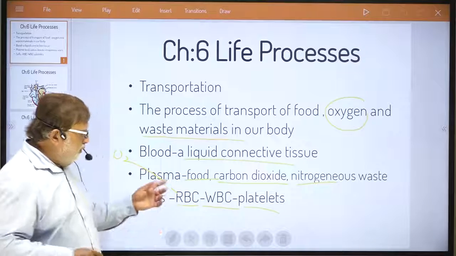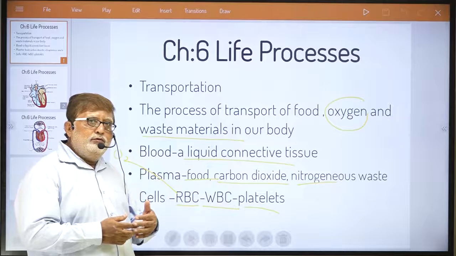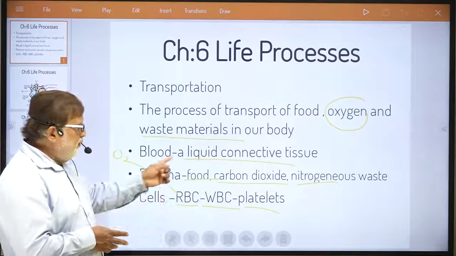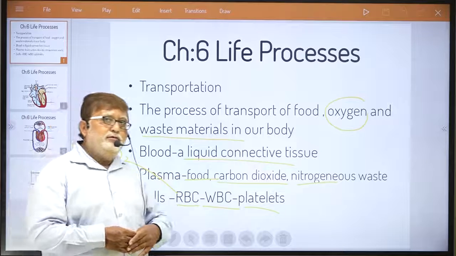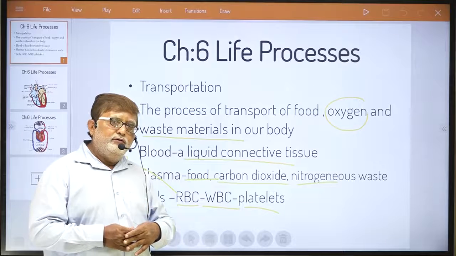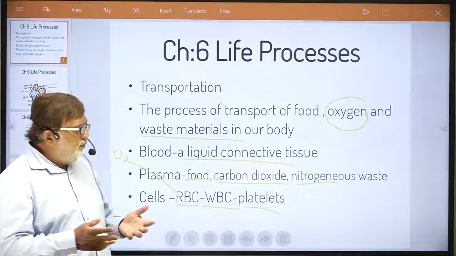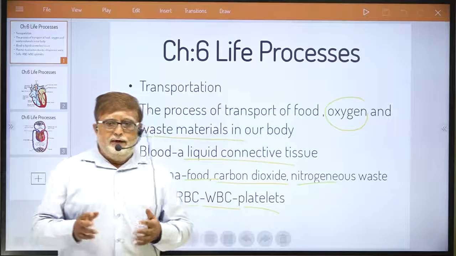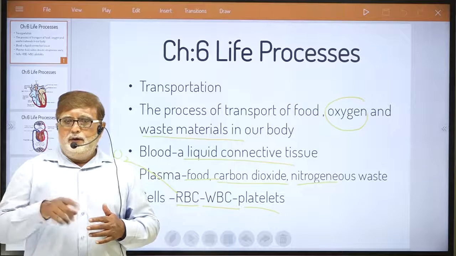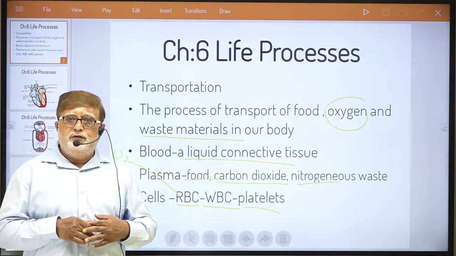Even, dear student, so many hormones are produced in our body. All hormones are also transported via blood plasma only. Blood is a very important connective tissue in our body. Understand? Now, dear student, we know very well that blood is that liquid connective tissue which helps in transport of every material I have mentioned here.